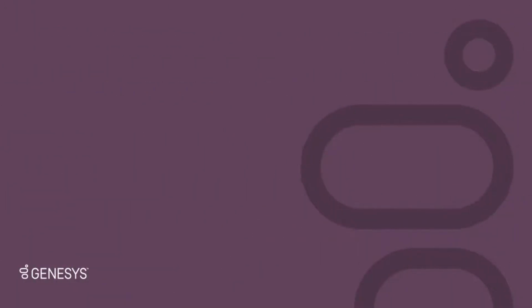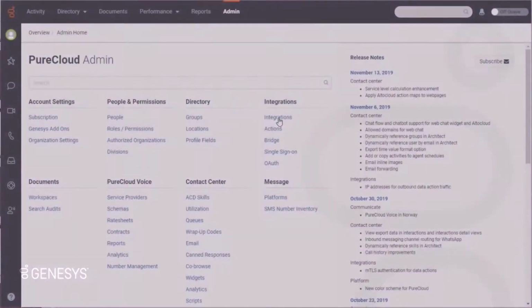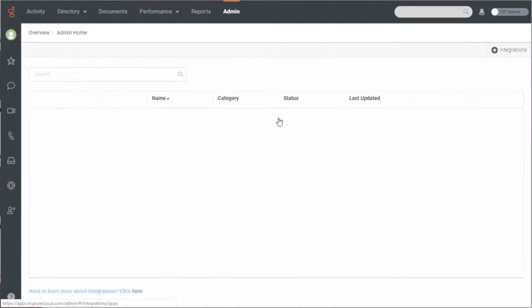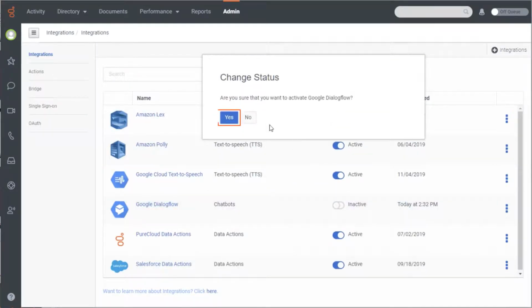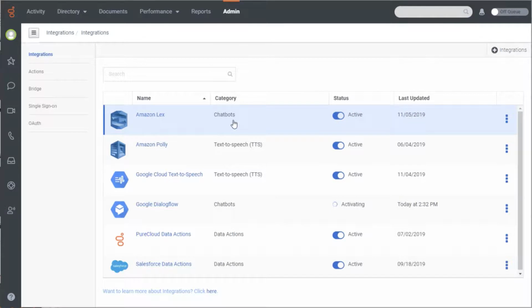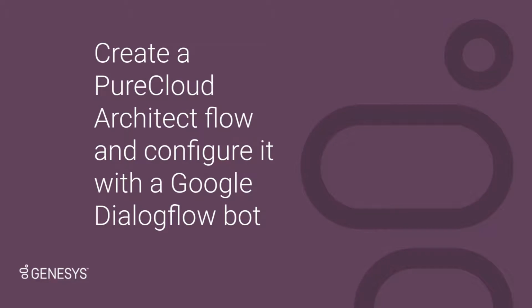Now that the integration configuration is done, you can activate your Google Dialogflow integration. Back in the Integration section, activate the Google Dialogflow integration, and click Yes to confirm. Your integration is now active and ready to use. Finally, you can create an Architect flow and configure it with a Google Dialogflow bot.